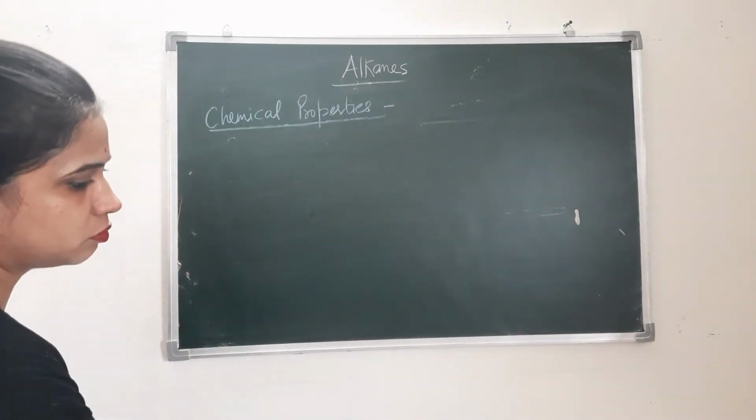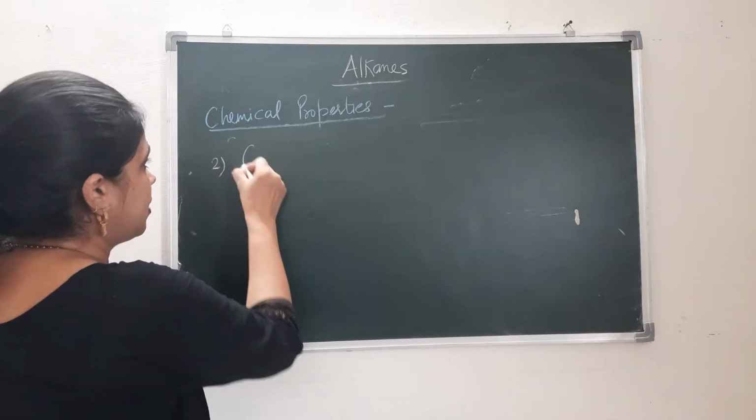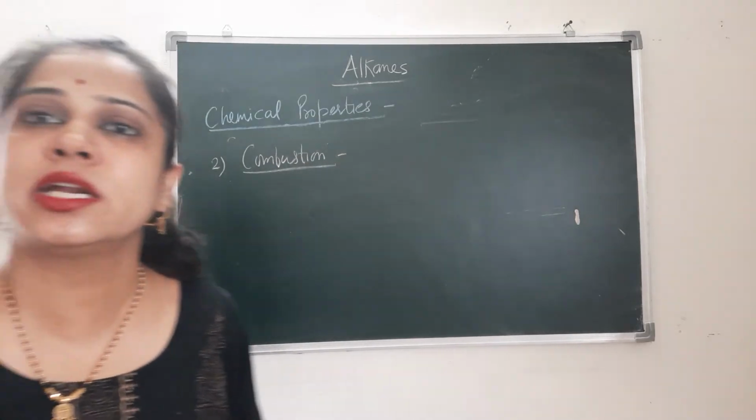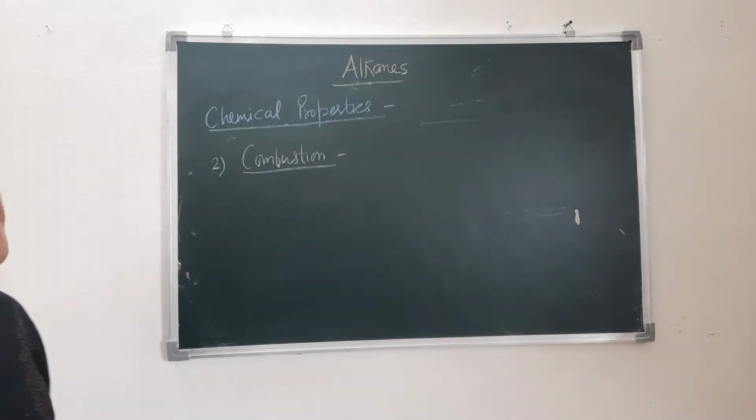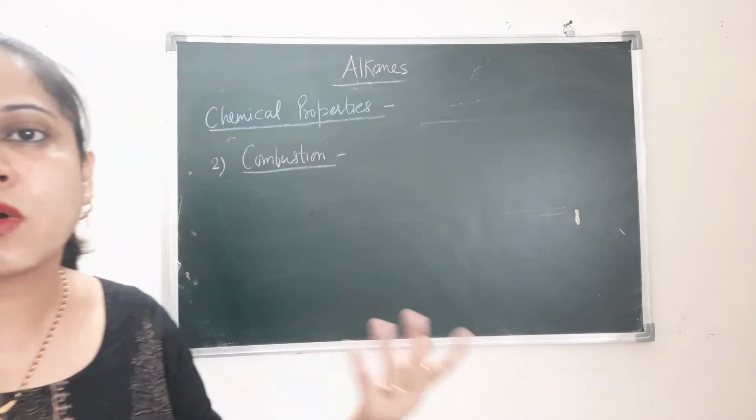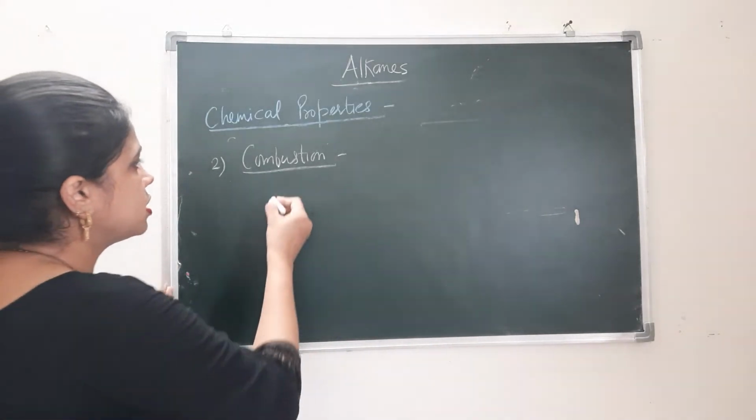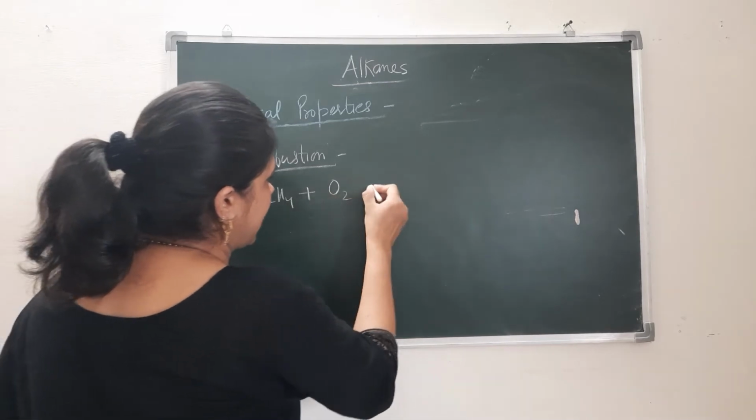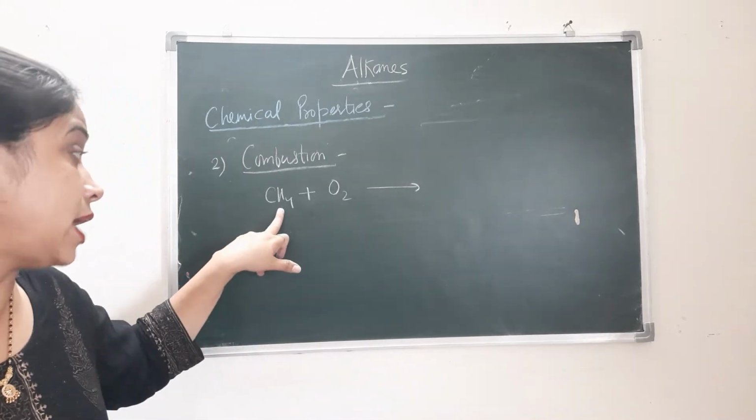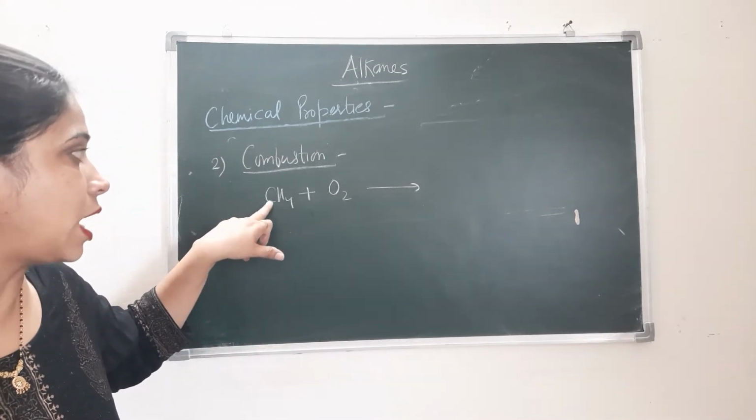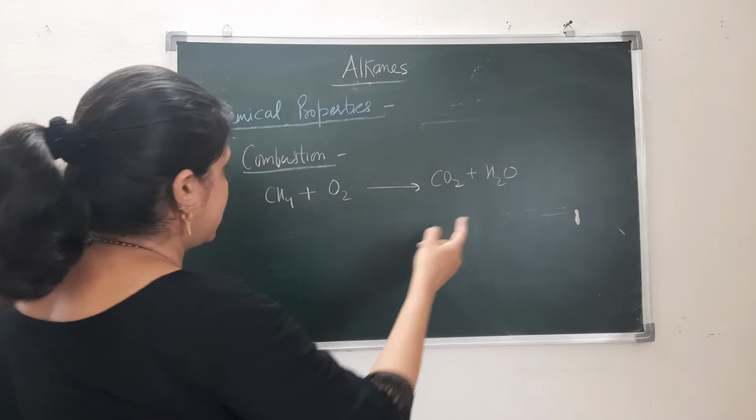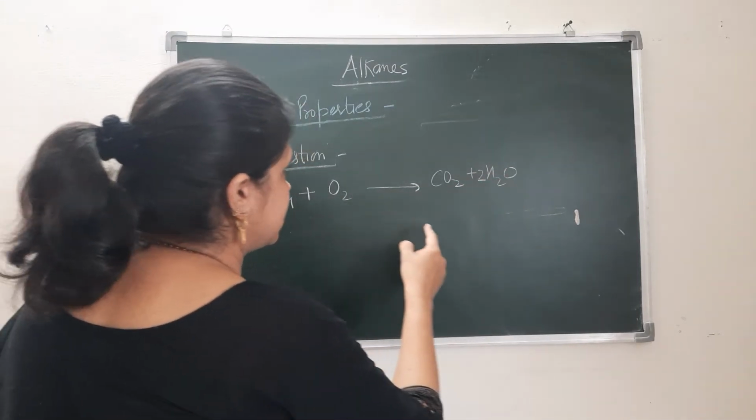Now come to the second chemical property, and it is combustion. And I think you all are familiar with this word. Combustion is simply the burning in the presence of oxygen and release of a large amount of heat. So if we take any alkane and we react it with oxygen, then they will get converted to carbon dioxide and water, because any hydrocarbon consists only of carbon and hydrogen, so it will get converted to CO2 and H2O, right? So we just balance the equation.